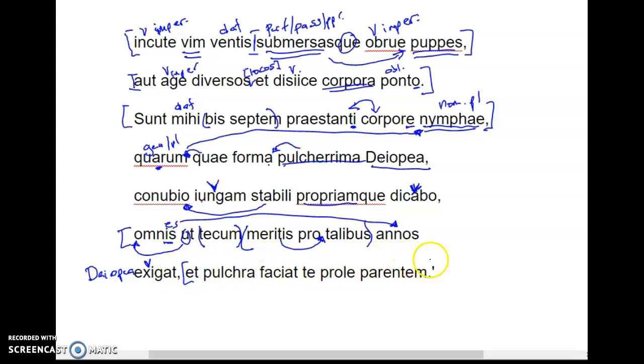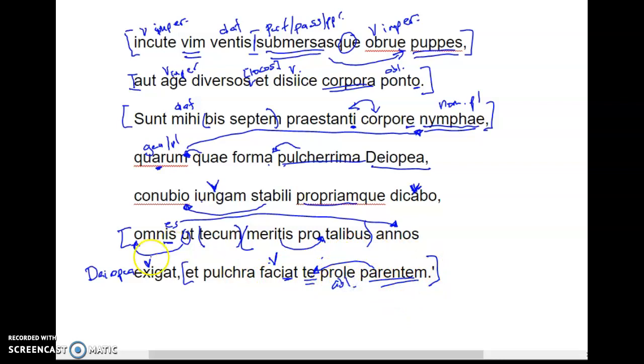And, final phrase, she will make you. So main verb here, these are all future. She will make you parentum, a parent. Those go together. She'll make you a parent, pulchra prole. These two words also go together. Now, pulchra, it looks like it could be she, the beautiful one, will make you a parent, prole, which is another ablative over here.